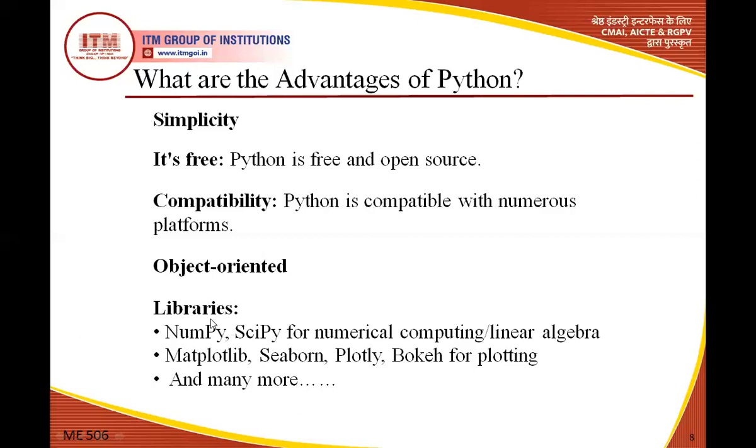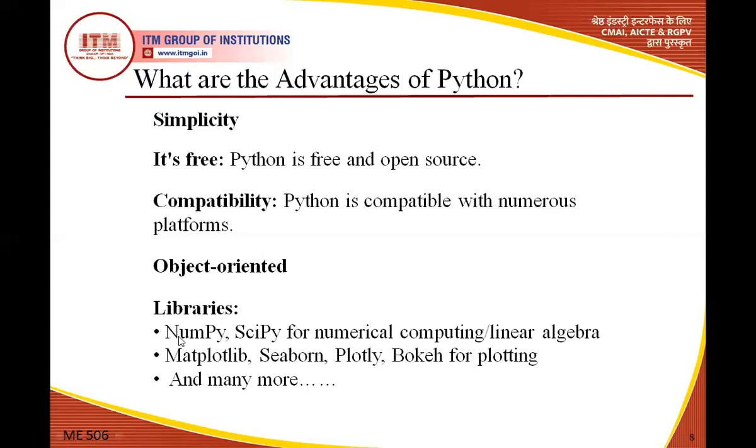Libraries. Library means that in Python, all the time we are using some functions to input data from the user, to calculate multiplication of matrices, or to plot a graph like a pie chart or other plot. For that you have to use a library. So for everything we have a library.